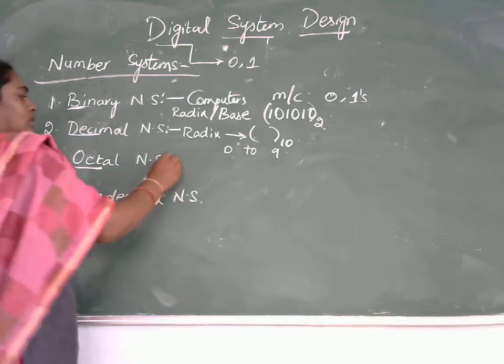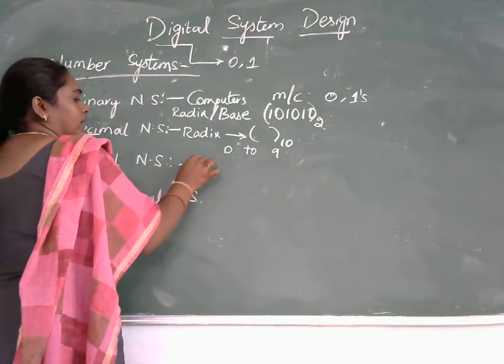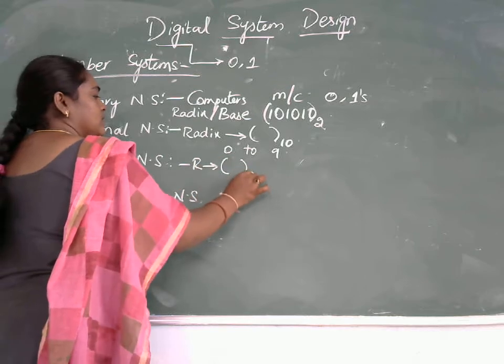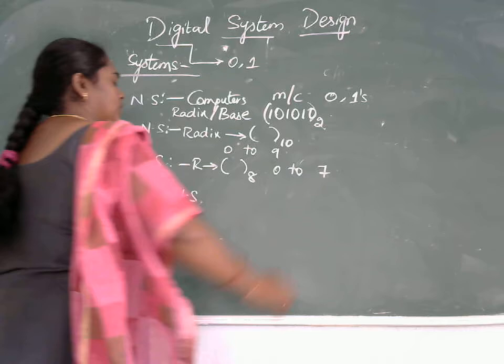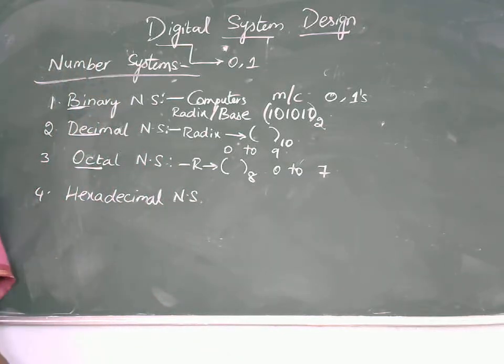The next number system is the octal number system. Oct itself indicates 8. So the radix of this number system is 8 and the numbers are from 0 to 7. Whatever the number system may be, the numbers always start from 0.